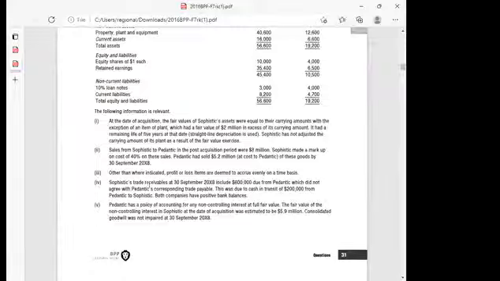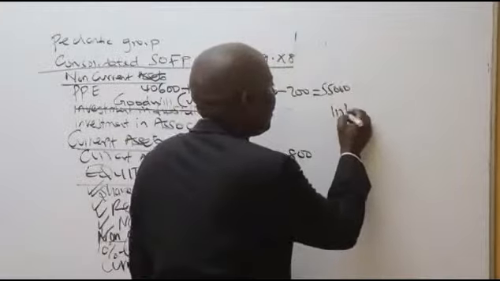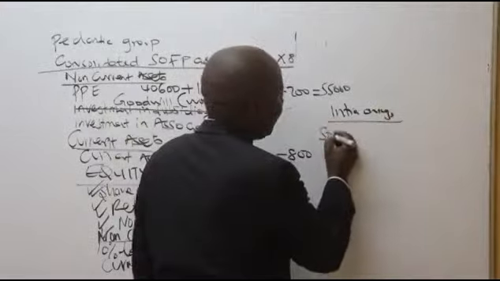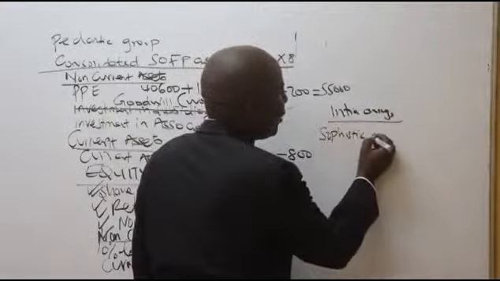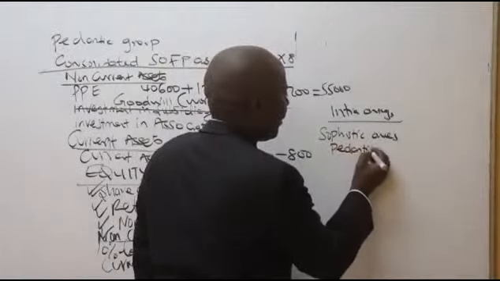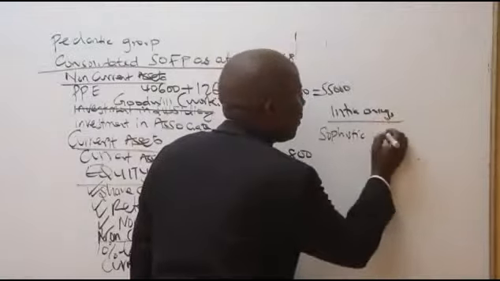Tunaambiwa sophistic trade receivables, so we have here intra-owings. Sophistic, pedantic owes 600,000. Just mention there sophistic 600.